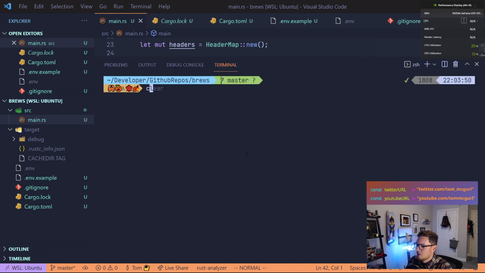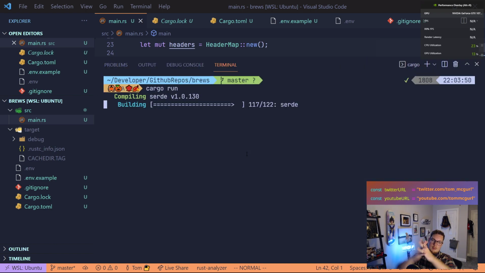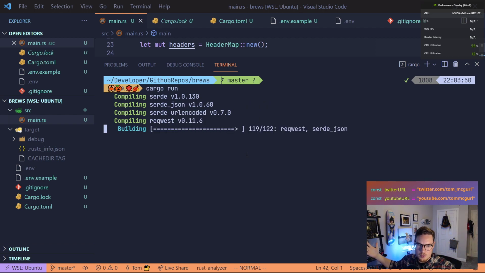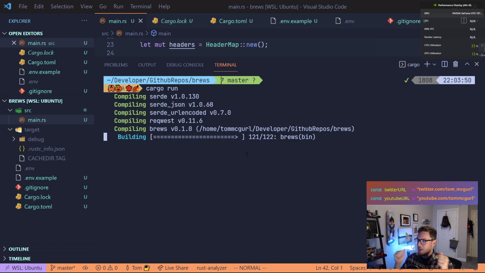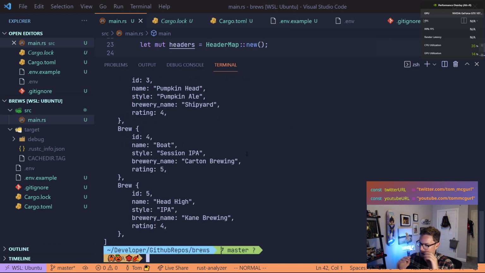Ready? Let's run it. Let's go, fam. Let's see, come on. It's installing that serde dependency or serde. If anyone knows how to pronounce that, let me know. I'll have to look it up. All right, so it's building it, pulled in those dependencies. Come on, Brew. Making the request.